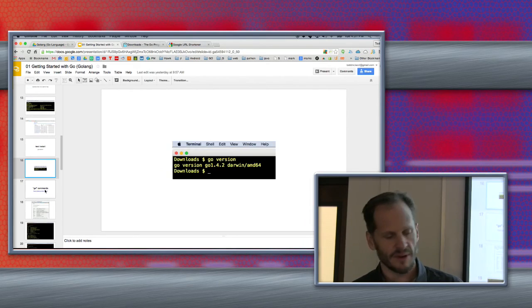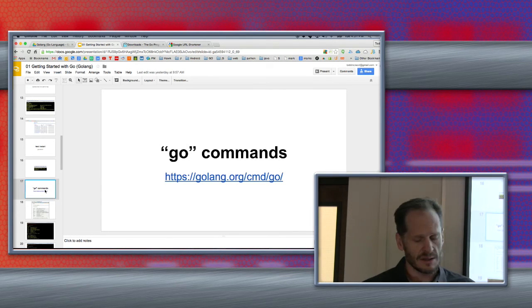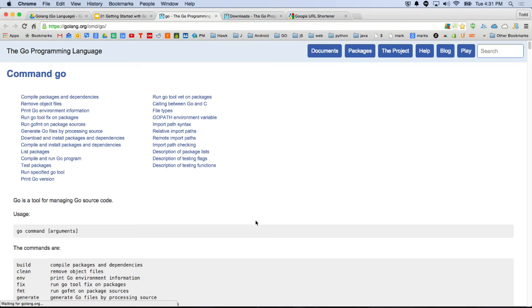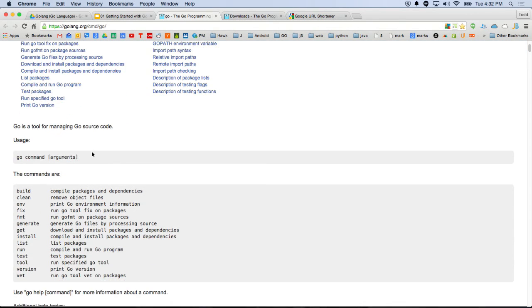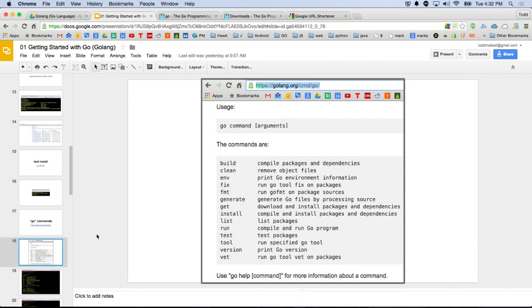So that go version, there's a bunch of different Go commands, and so there's golang.org where we'll have docs that you can look up, and godoc.org is another place. And I'll talk about the differences between the two. But here we have the different commands for Go. And so you can see some of those commands there. I think I actually have those all listed right here. So there they are. All right, so different Go commands.